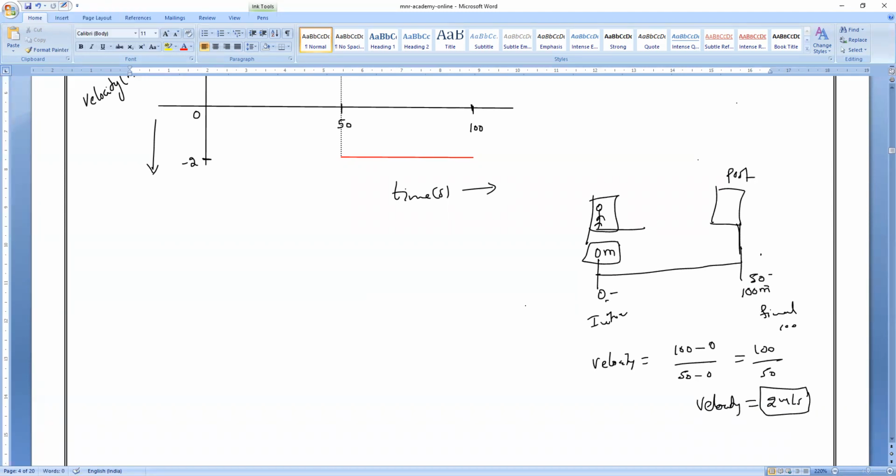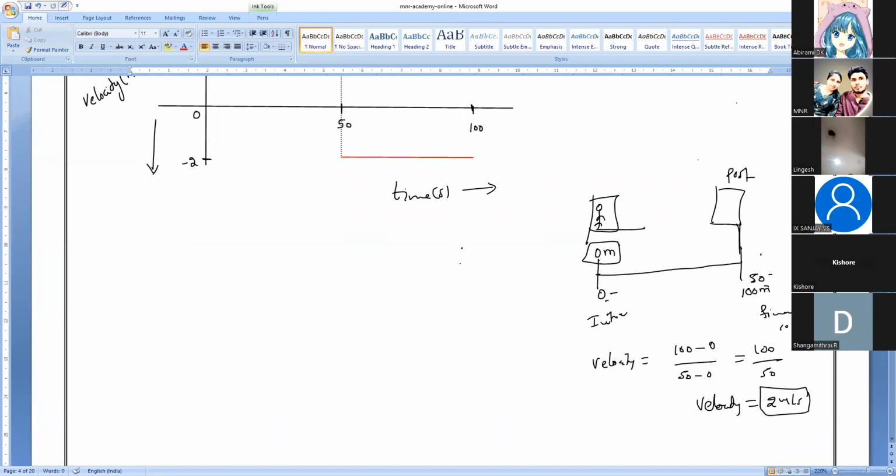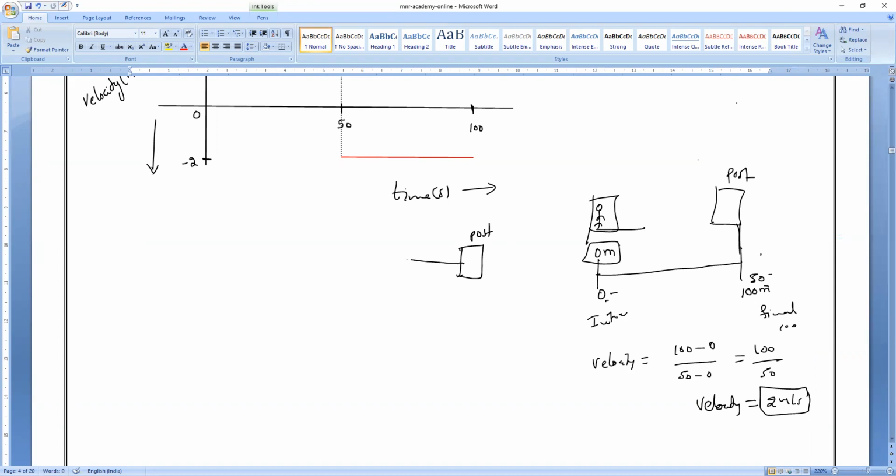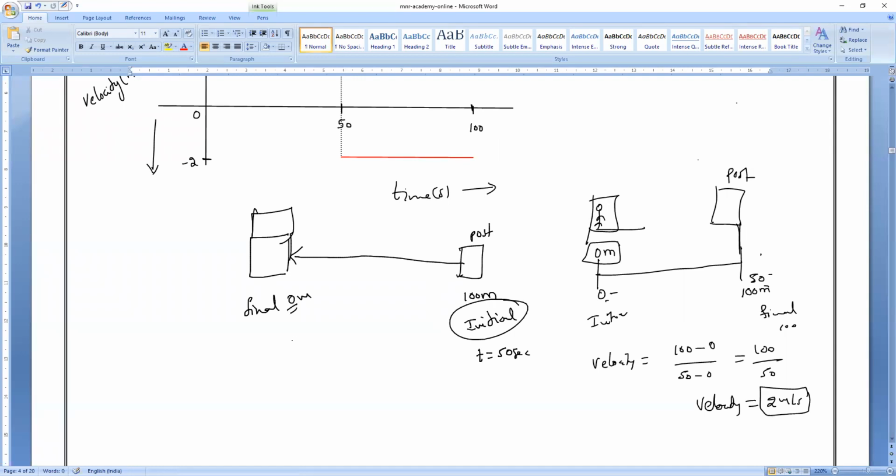Now you are at the post office. Now you are coming back to your home, in the reverse direction. What is your initial point, 100 or 0? Your initial point is 100, at time 50 seconds. You reach your home, so your final point is 0 meters at time 100 seconds.